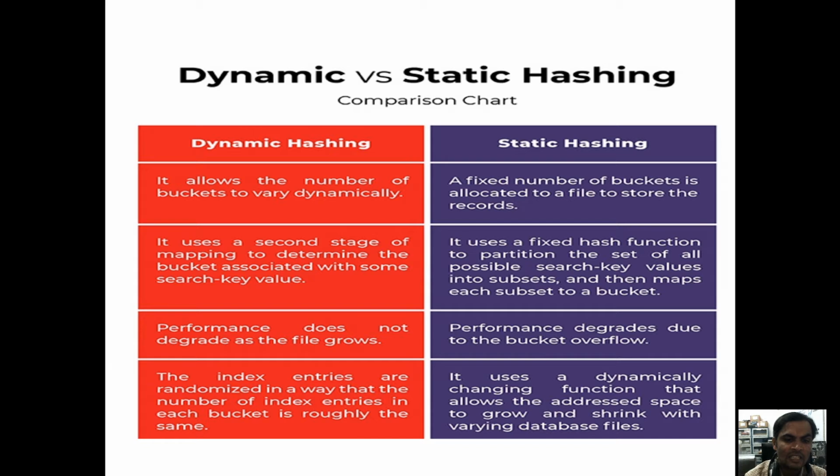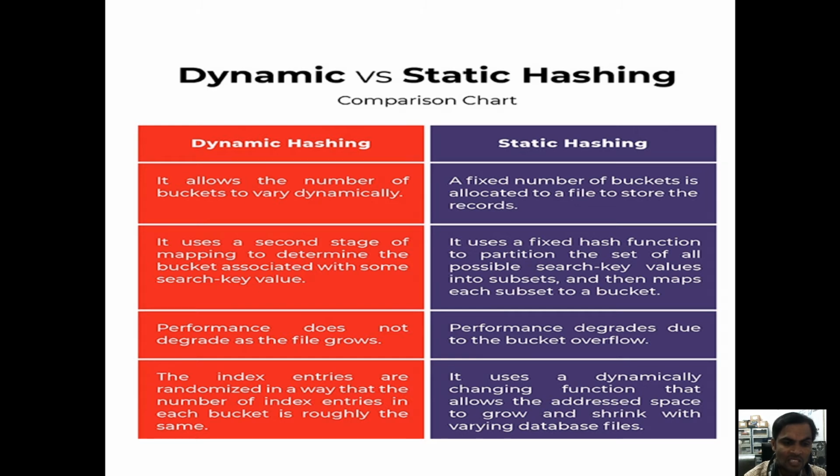Coming to static hashing, if you dynamically change the function as the address space grows along with the database files, that is a problem in the static. Coming to the dynamic, the index entries are randomized so that the number of index entries in each bucket is roughly the same.